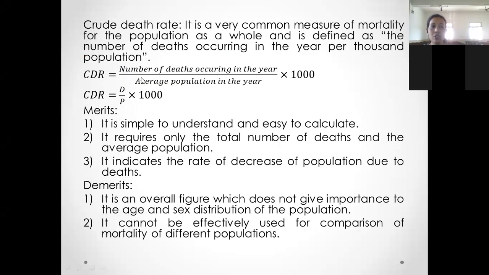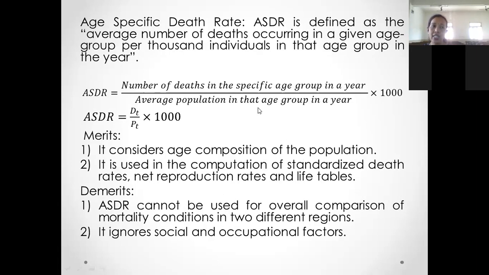Crude death rate is the ratio of the number of deaths occurring in the year divided by the average population in the year, multiplied by 1000. Then next one is age-specific death rate. The ASDR can be calculated using the following formula: number of deaths in the specific age group in a year divided by average population in that age group in a year, multiplied by 1000. And we have also studied the merits and demerits of ASDR.